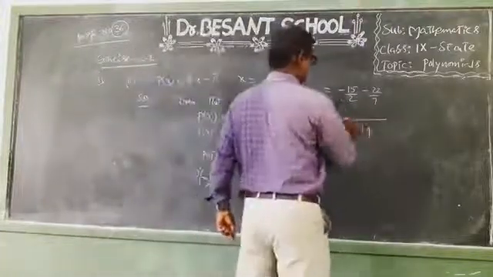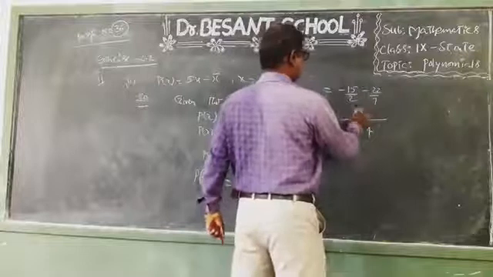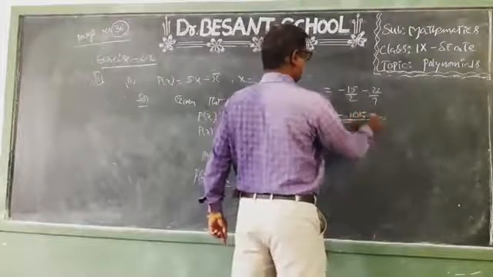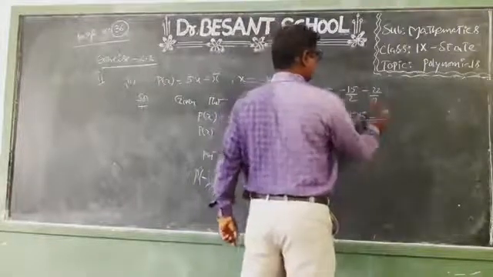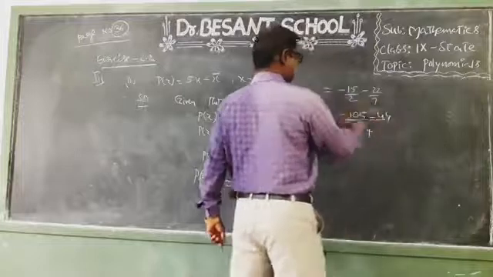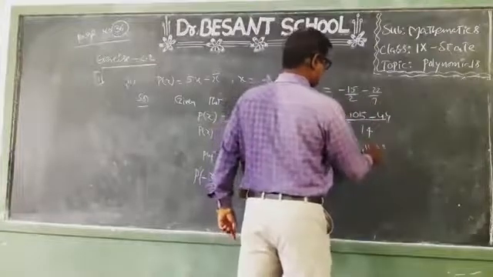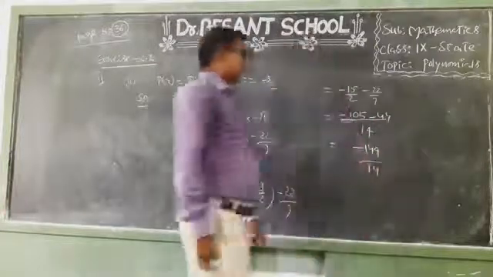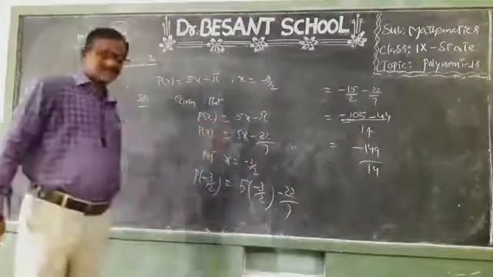LCM of 2 and 7 is 14. 2 sevens are 14, 7 fifteens is 105. So minus 105. Minus 7 twos is 14, 2 twenty-twos is 44. So minus 105 minus 44 is minus 149 by 14. Minus 149 by 14. So it is not equal to 0.